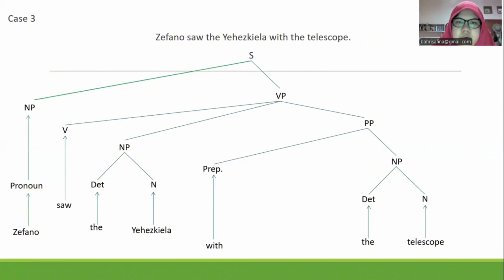because we don't know if the Yehezkiel is the name of a girl or a type of holy book just like Bible and Quran. So, I have a recommendation. My recommendation is to erase the determiner, the, so we only have Yehezkiel, which is a name of a girl. Now, let's move on to the fourth case.